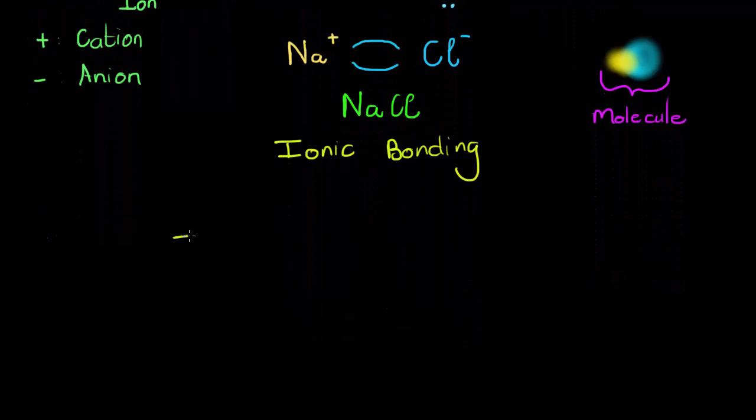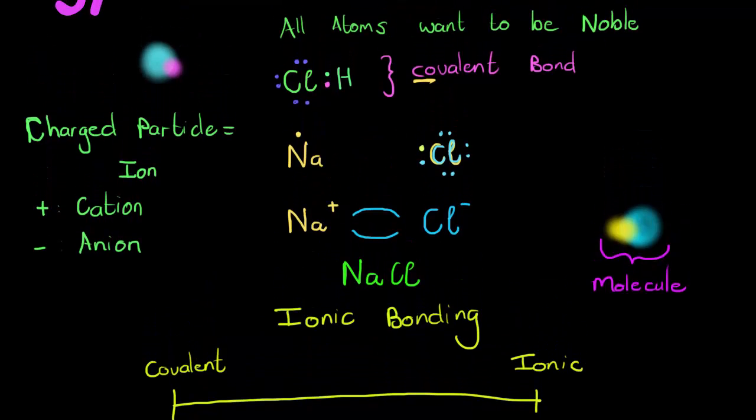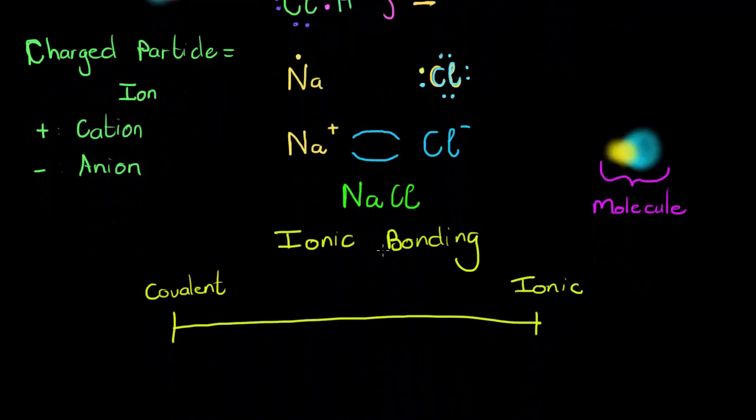Now, all bonds aren't 100% ionic and 100% covalent. They're more on a scale. So if we had our covalent bonds here and we have our ionic bonds there, a reaction that creates a molecule can be somewhere on the scale, and where it is on the scale depends on the electronegativity of the two items.